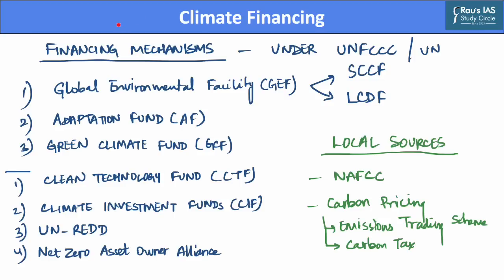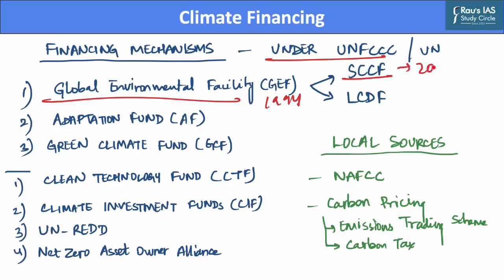Now, currently, there are various mechanisms available for climate financing. First, let us discuss the mechanisms which are available under the United Nations Framework Convention on Climate Change. The first mechanism is the Global Environment Facility or GEF, which has served as an operating entity for the financial mechanism since the convention's entry into force in the year 1994, and it manages two funds. The first is the Special Climate Change Fund or SCCF.